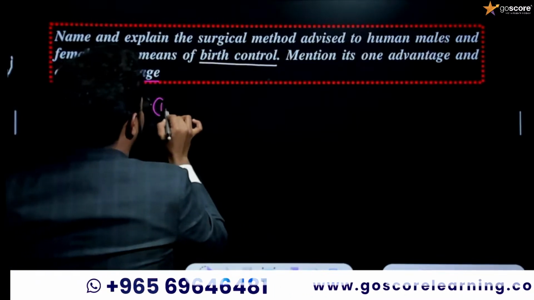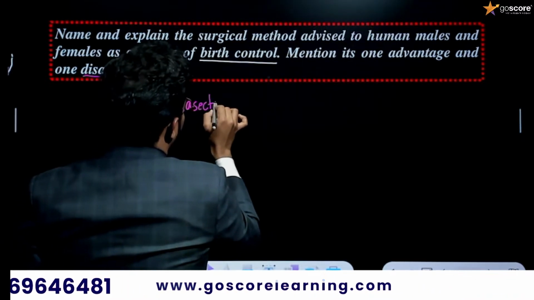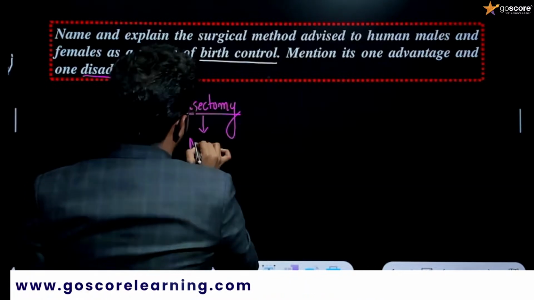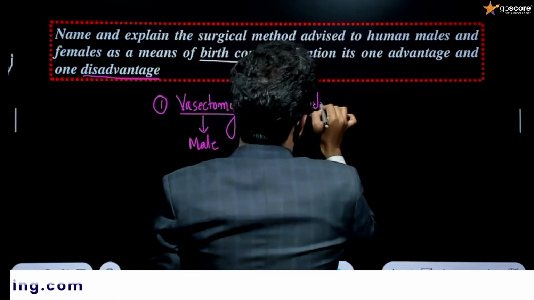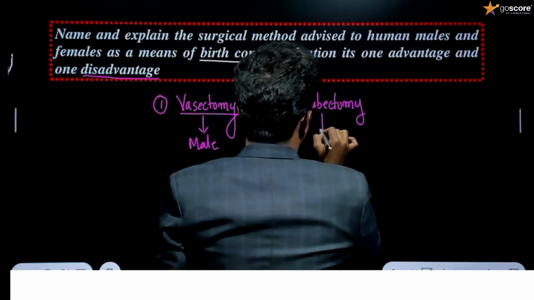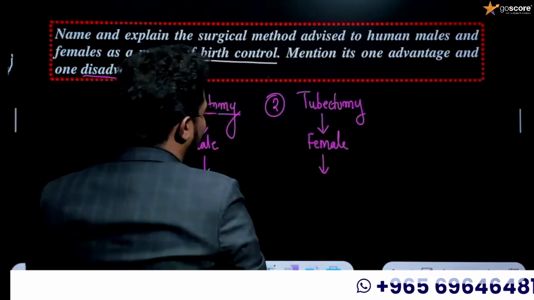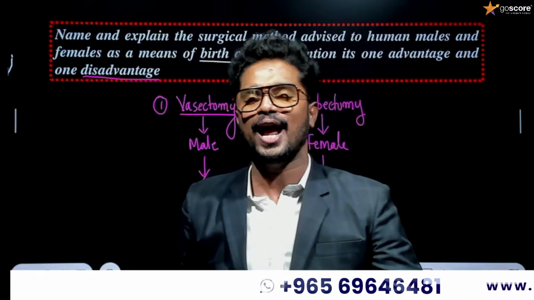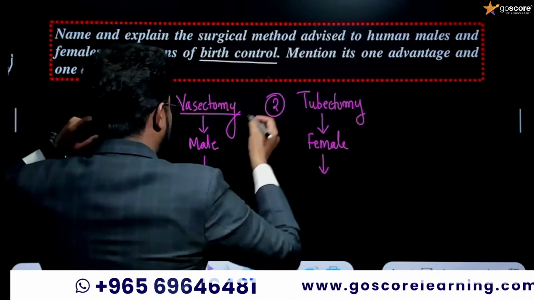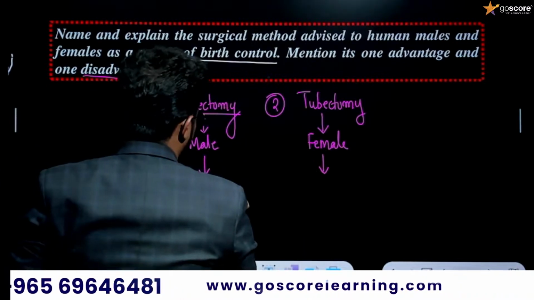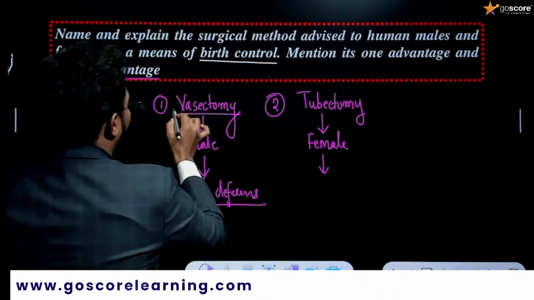The first method, the sterilization procedure in males, is known as vasectomy, and in the case of females, the sterilization method is known as tubectomy. This is the sterilization method in the female. In the male, in the sterilization procedure, we will be cutting and tying up the vas deferens. If we cut and tie up the vas deferens, we call it vasectomy.